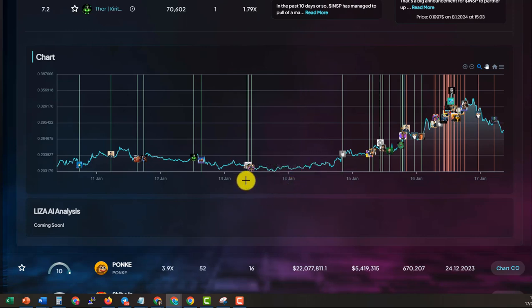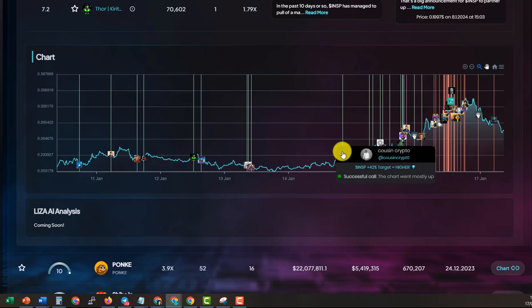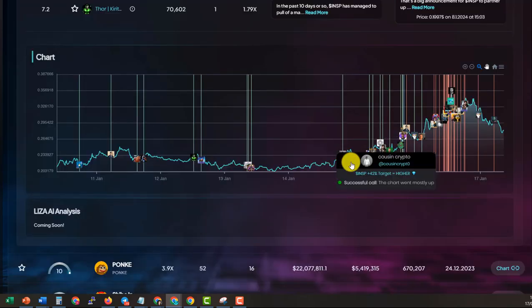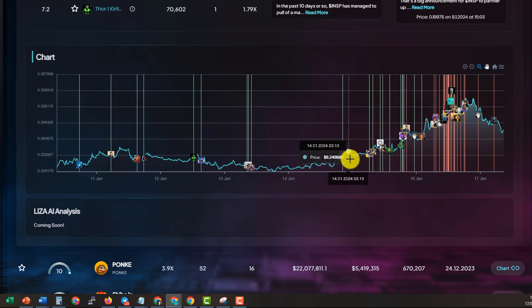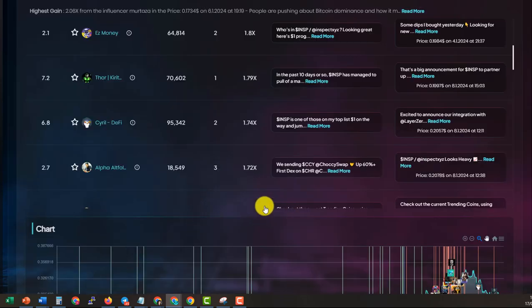So this is a good thing also for the end user. He will be able to come here and say, okay, this guy tweeted about that, and then there was a spike, so I might want to follow him, and we have a button over here where you can add him as a favorite. Also, it's a great added value for project owners who want to measure the impact of the influencers that they are working with, right? Who is delivering the value and who's not. So this is a good example of the benefit that this chart can bring.